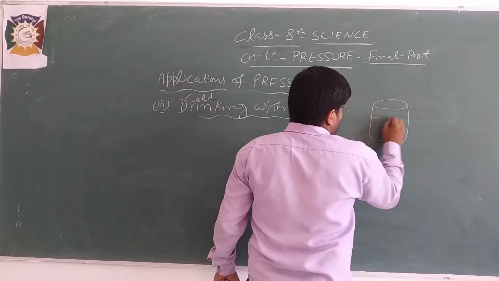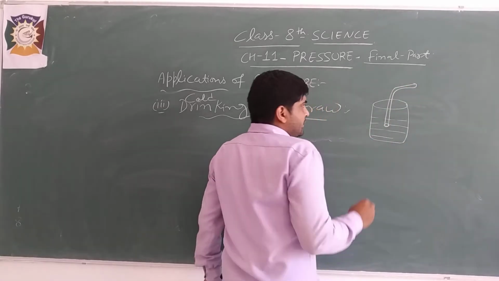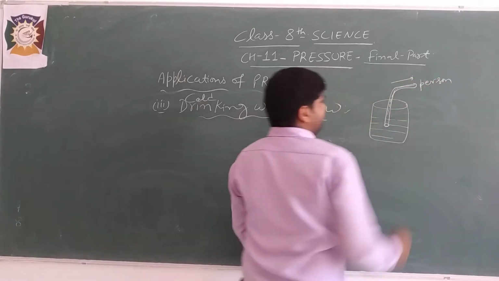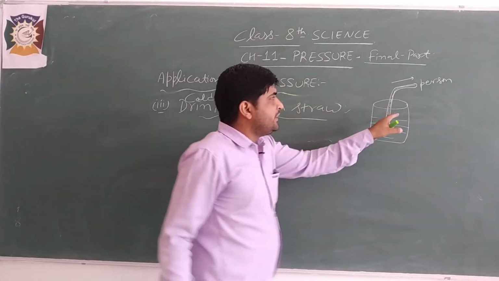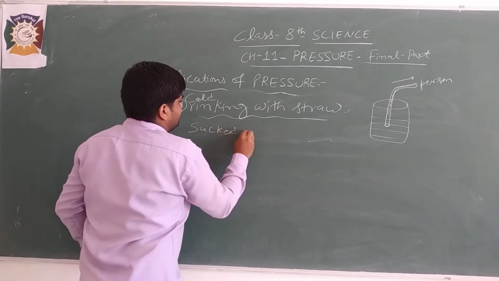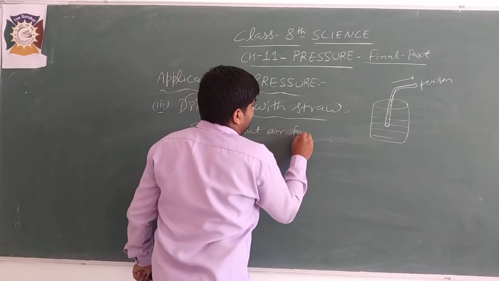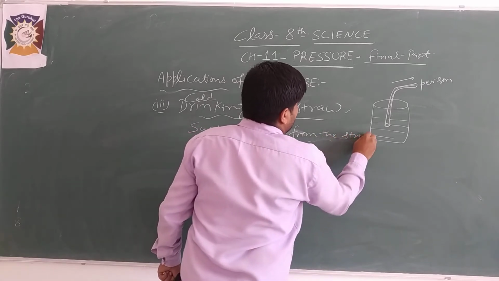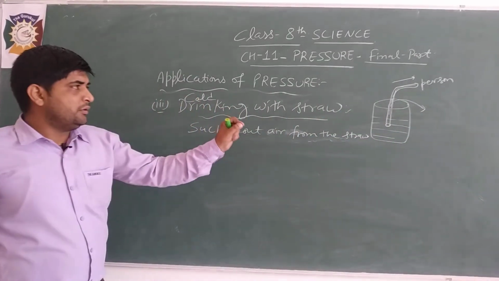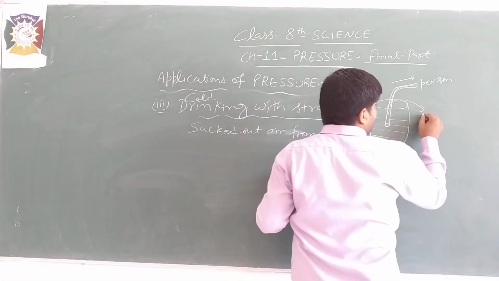Suppose this is the glass and we have a straw in it, and if a person is sucking out air from the straw with the help of the mouth, then air is sucked out by this person, so here pressure is